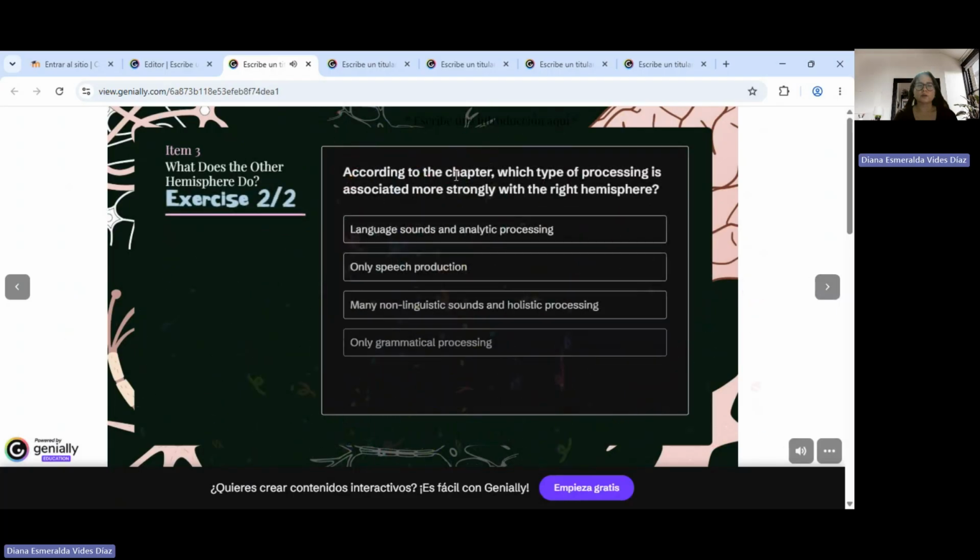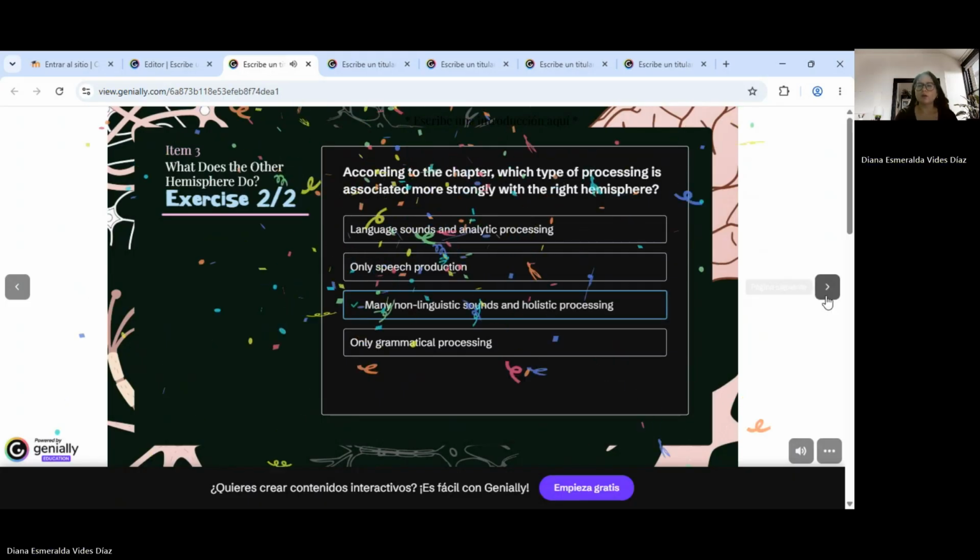All right, let's go to what does the other hemisphere do? According to the chapter, which type of processing is associated more strongly with the right hemisphere? Language sounds and analytic processing, only speech production, many non-linguistic sounds and holistic processing, or only grammatical processing. And it is many non-linguistic sounds and holistic processing. While the left hemisphere is more associated with language and sounds processing, the right hemisphere is the one that processes non-linguistic sounds and holistic processing. So it's this one. All right.